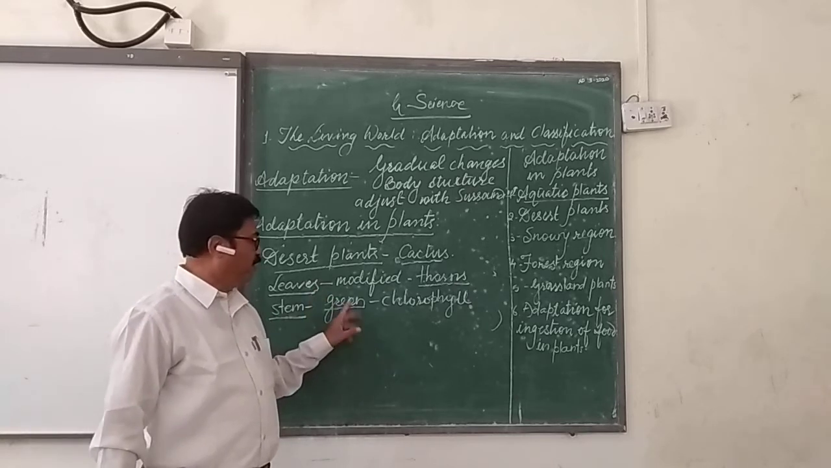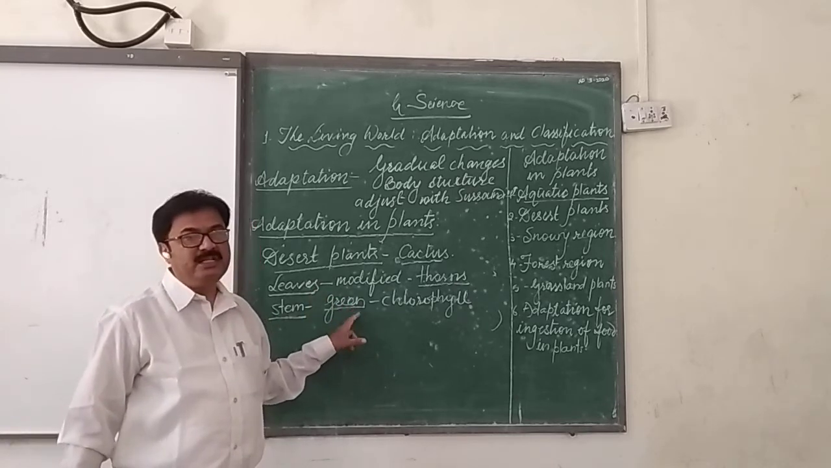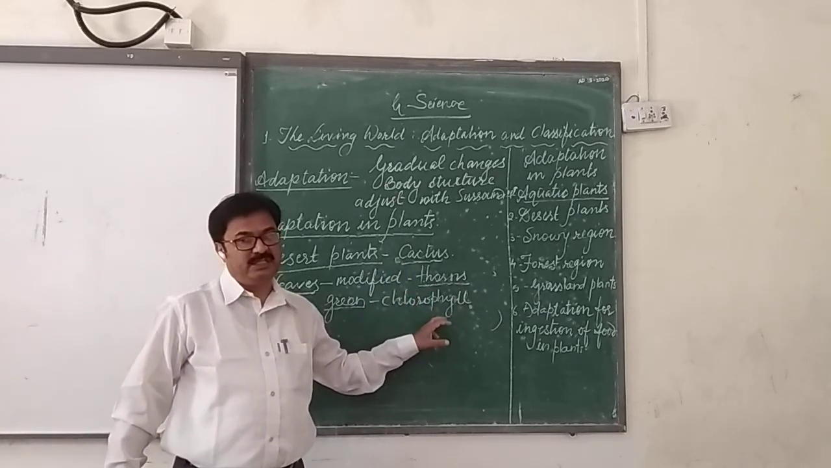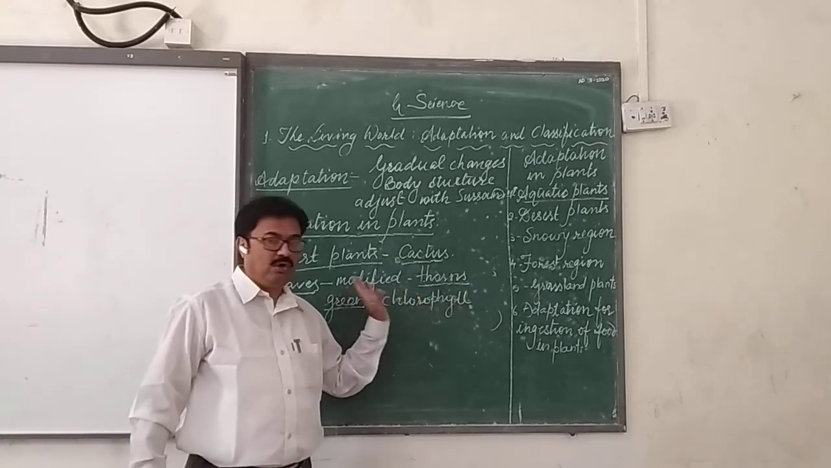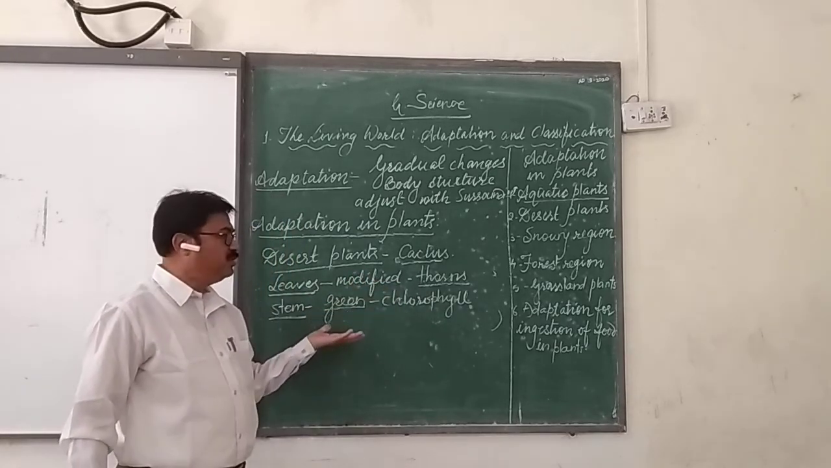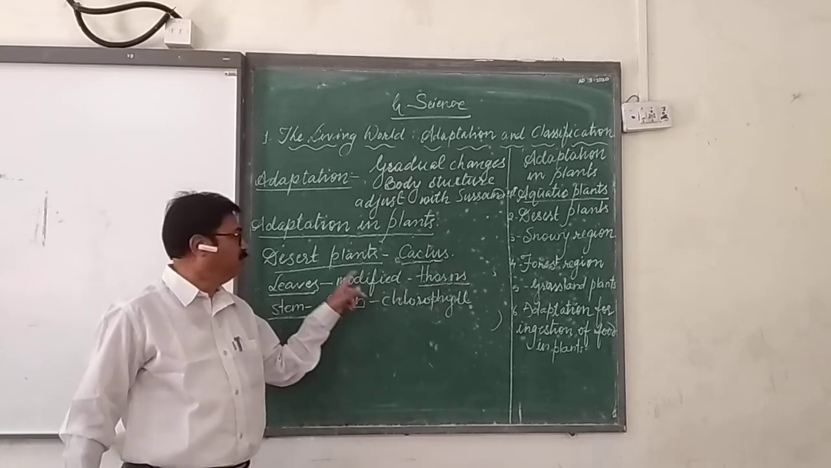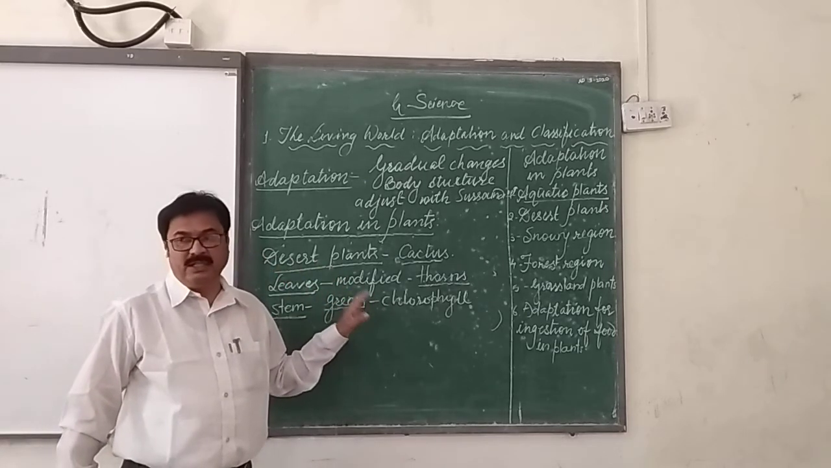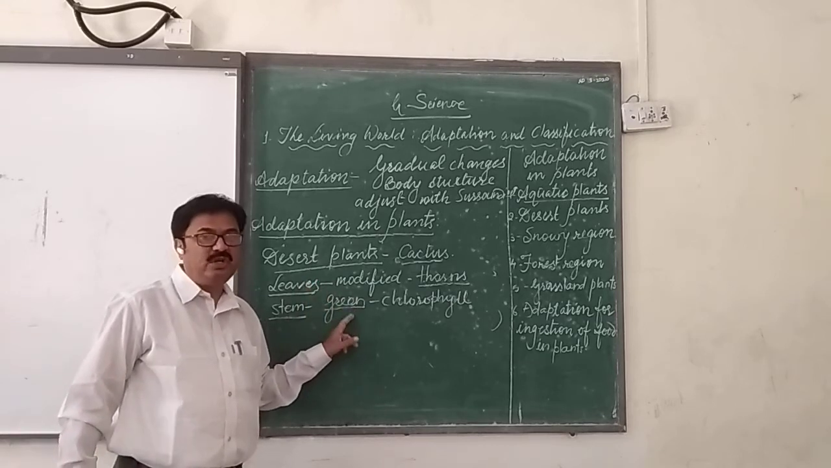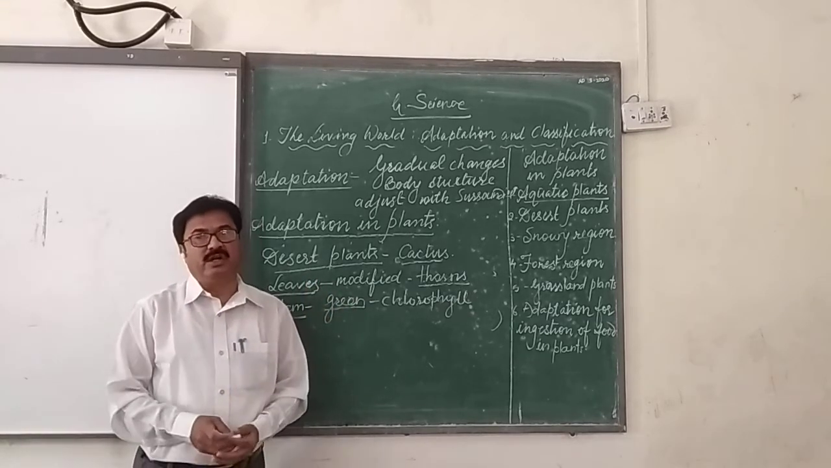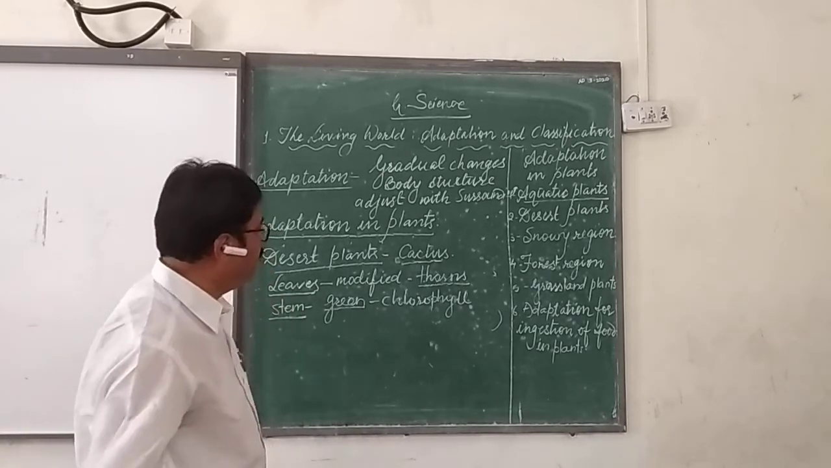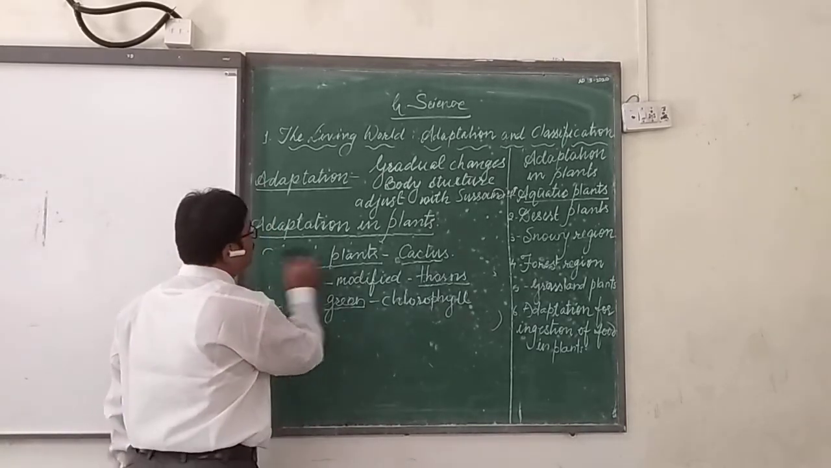So, what are the parts which can be seen there in the desert? The green stem is able to carry out photosynthesis or prepare the food because chlorophyll is present. And thorns are the modified leaves. So these are the characteristics in the desert plant which help them to survive in the desert region where scarcity of water is seen. Is it clear? Now next, we are going to see the plants in the snowy region.